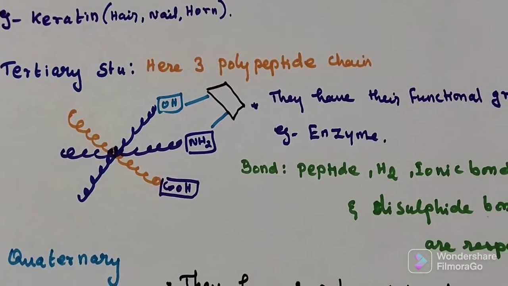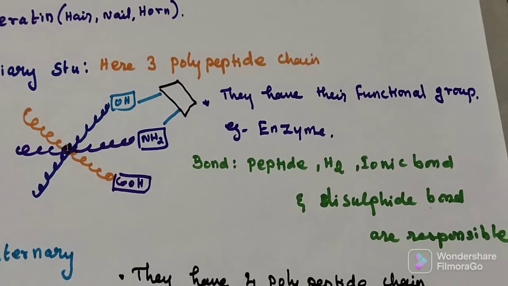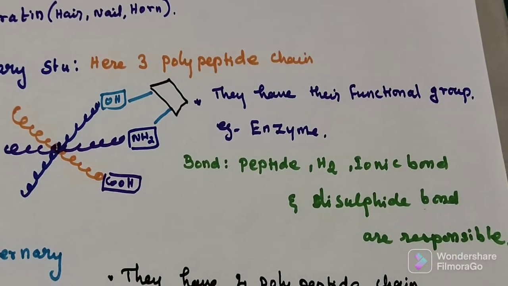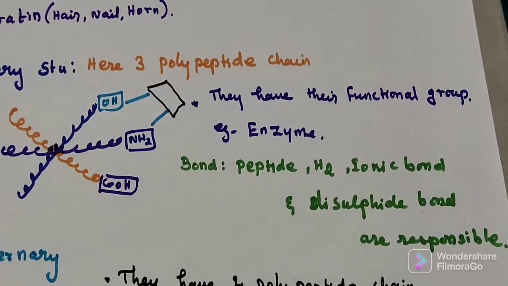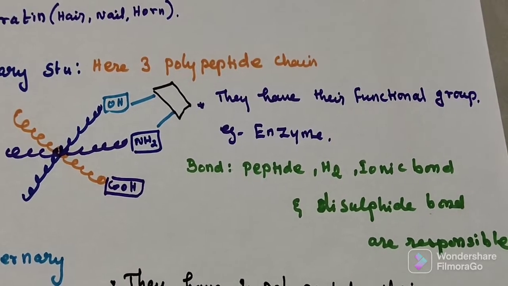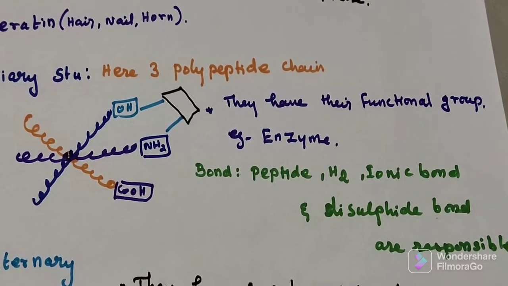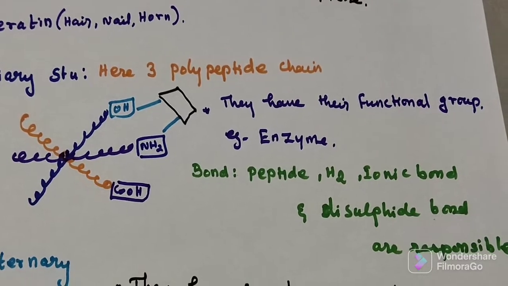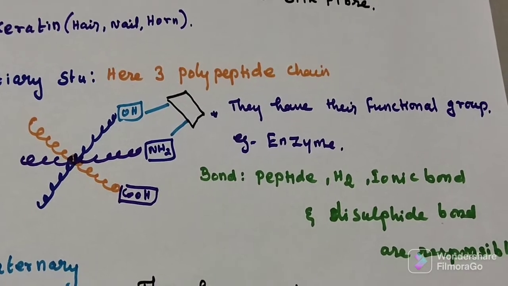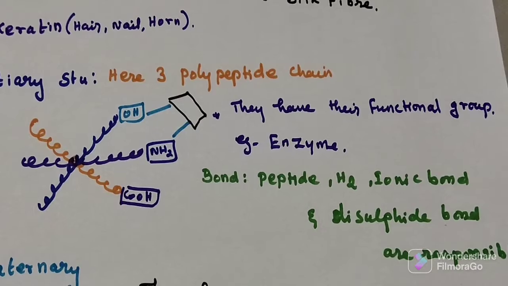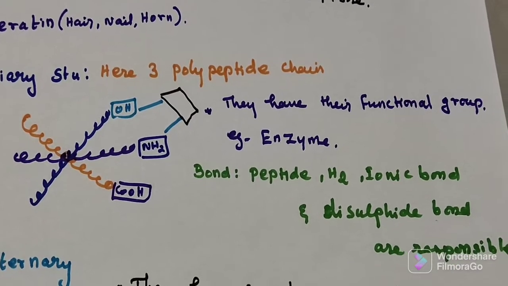Because of this complicated structure, the amino acids come closer to each other, and they have their functional groups. For example, the substances which come and bind here should be able to bind with OH or NH2. That means it is a specific site where specific substances can attach. That means tertiary structures are specifically functional.